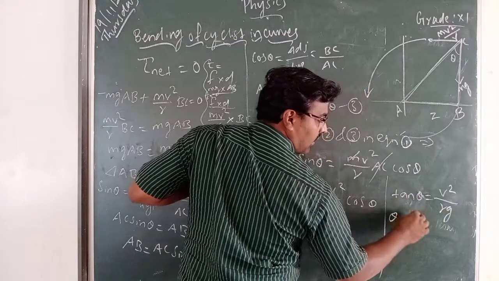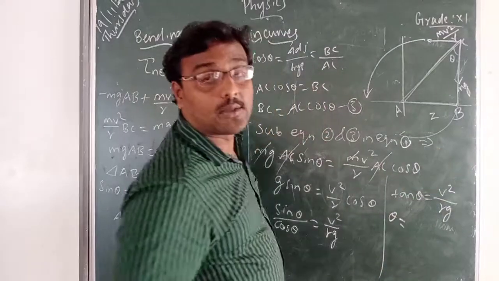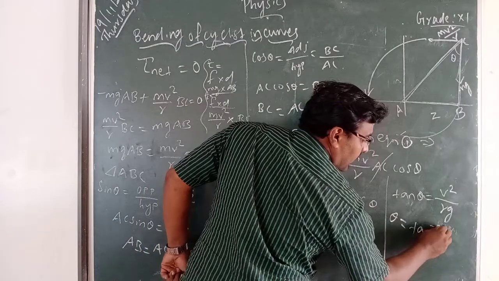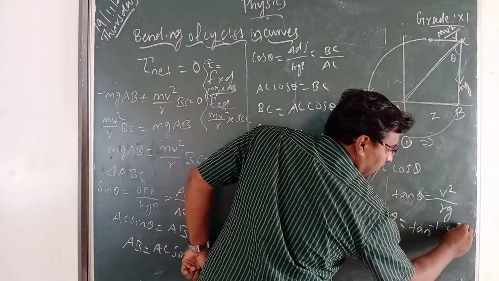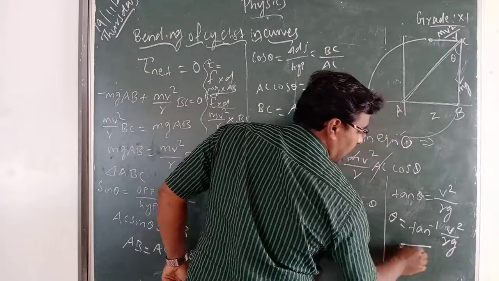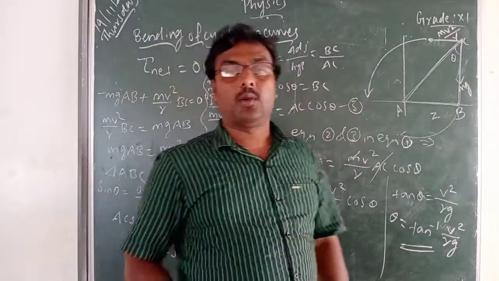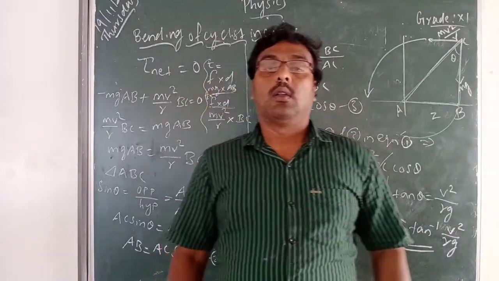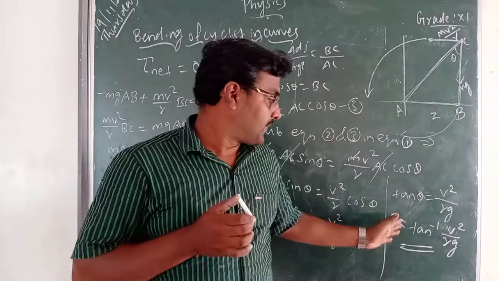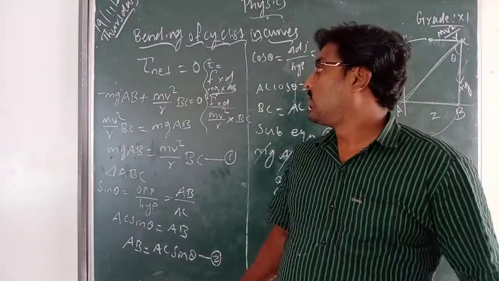Theta equal to what now? This tan will go to that side, so it will change to tan inverse. Tan inverse of v square by rg. This is the formula to find out the angle for the cyclist to bend on curves. So listen here.